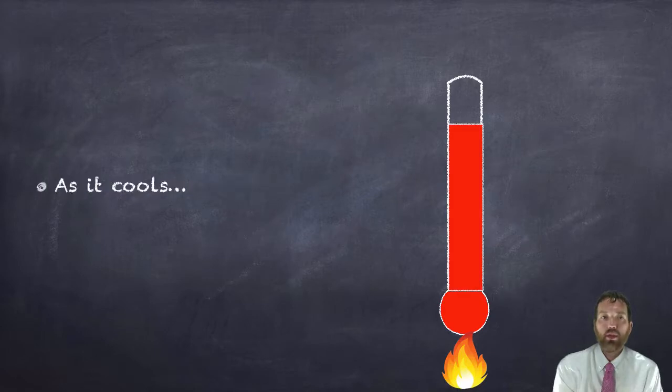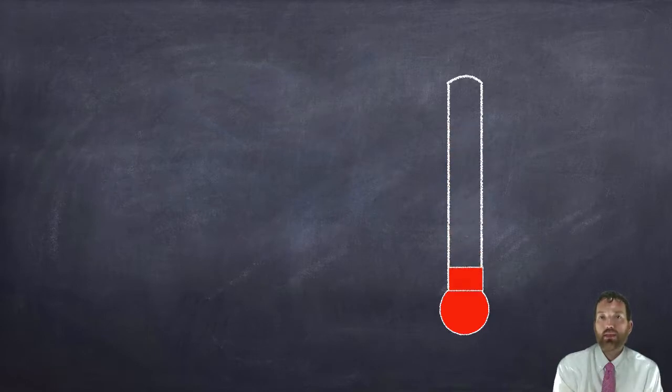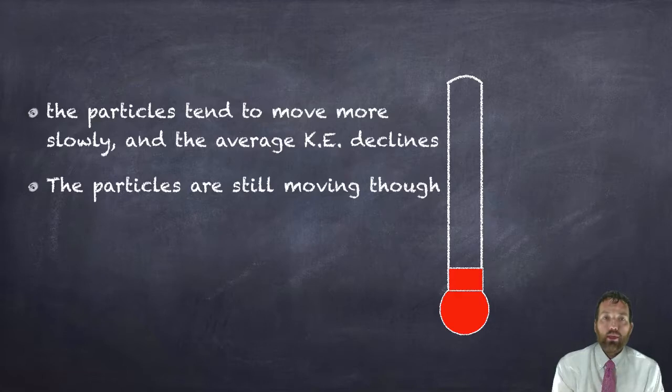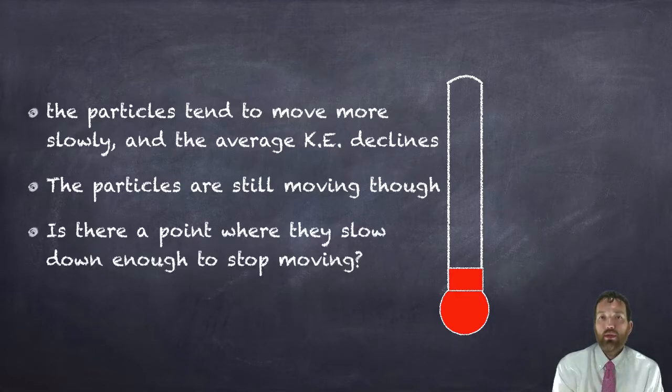They're moving up. As it cools, if we take away this heat, they lose kinetic energy, and they don't have the energy to stay as high as they were in the tube, and the temperature falls back down. So eventually they will fall back down, but the particles are still moving. The kinetic theory says that particles are always moving. But is there a point where we could take away enough kinetic energy so they slow down enough to stop moving?